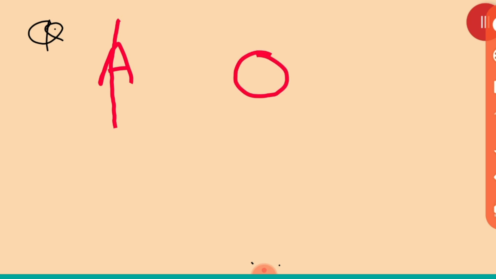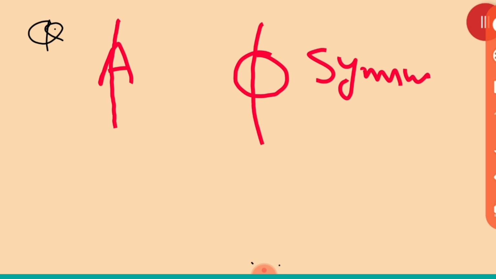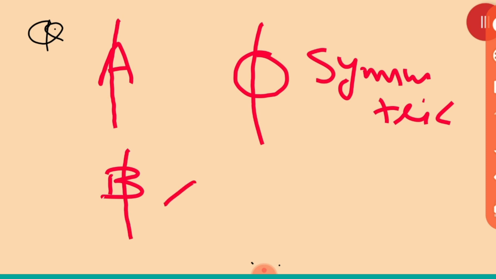You see the O. Can O be divided into two equal parts? Yes, so it is symmetric. Which we can divide into two equal parts, that is called symmetric. Now you see, please. B, can we divide it into two equal parts? No, not possible. Same way you see N. Can you divide it into equal parts? No, not possible.